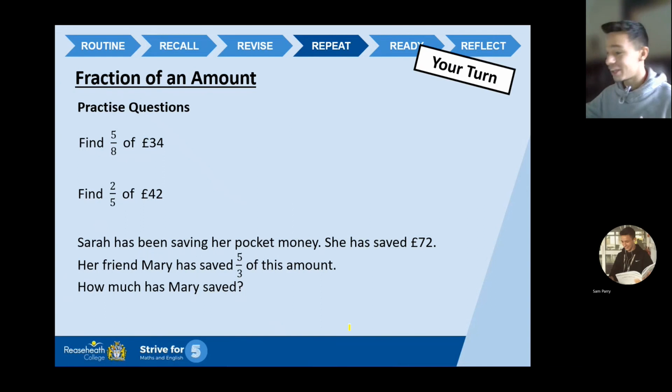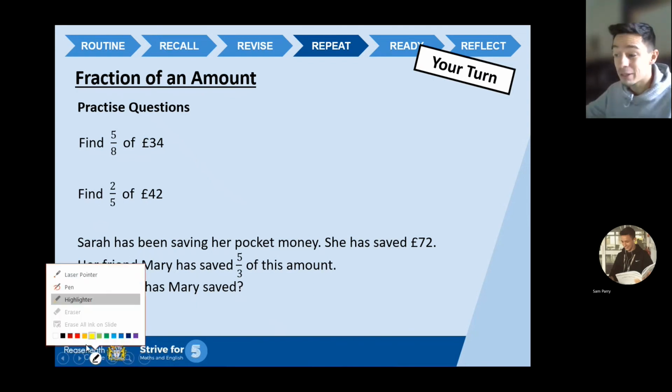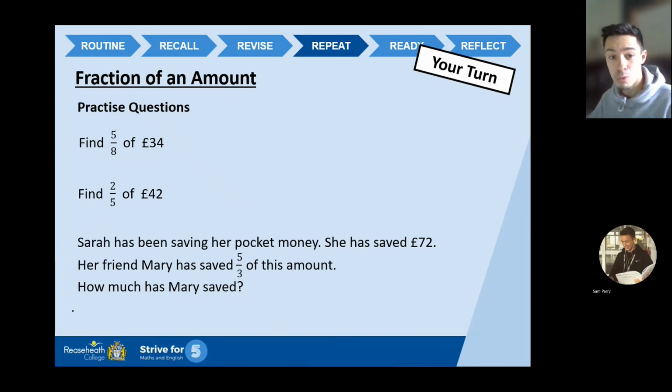Okay, hopefully you got 3 answers, and hopefully you got 3 correct answers. That would make me feel good, make you guys feel good. Now, the golden rule is not in the top corner of the screen. You won't get it in your exam. You need to remember that golden rule. Okay, you need to remember divide by the bottom times by the top. Divide by the bottom times by the top.